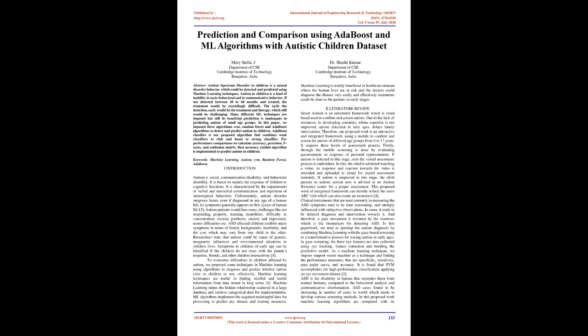Researchers state that autism could be caused by genetic and non-genetic influences and environmental situations in children's lives. Symptoms in children of early age can be identified if the children do not react to the parents' response, friends, and other children's interactivity. To overcome difficulties in children affected by autism, we proposed some machine learning techniques using algorithms to diagnose and predict effectively whether autism exists in children or not.